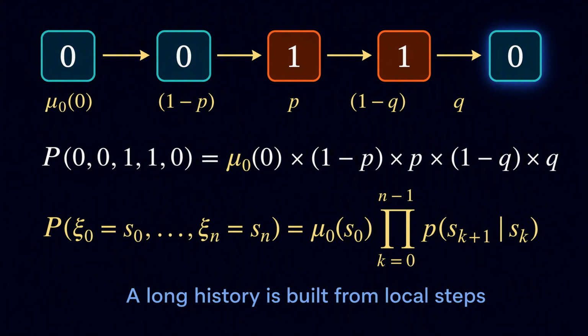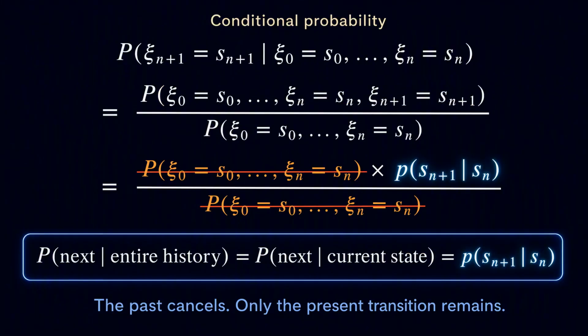Consider the path free, free, busy, busy, free. Its probability is found by multiplying the probability of the starting state by the probability of each transition. We start with μ0 of 0. We then multiply by 1 minus p, 1 minus q, and q. More generally, the probability of a path is the initial state probability multiplied by all the one-step transition probabilities along that path. A long history is therefore constructed from simple local steps.